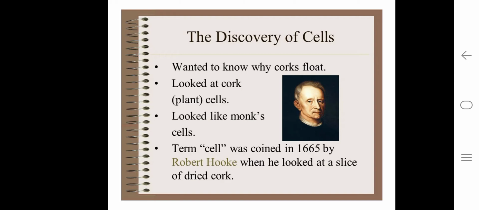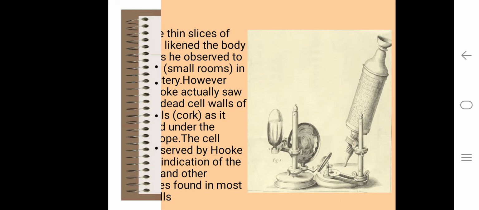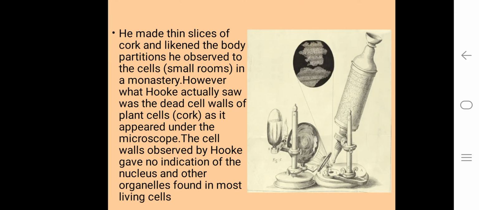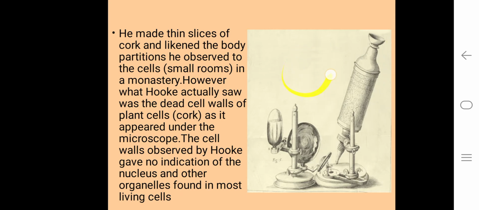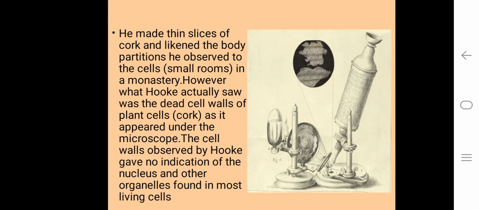The discovery of cells. Robert Hooke wanted to know why corks float. He looked at cork plant cells and found that they looked like a monk's cell. He gave the term cell in 1665 when he looked at a slice of dried cork. He made thin slices of the cork and likened the body partitions he observed to the cells, small rooms in a monastery.